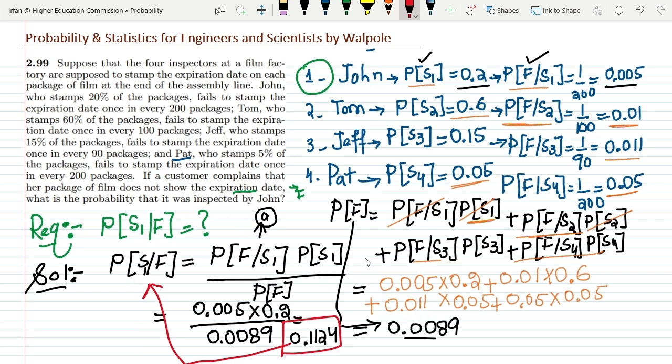Okay. So that's it for today, in which we have seen the solution of question 2.99, and the essence of these types of questions is to first formulate the strategy by writing the required data and also the given data available in the statement, and then formulate the mathematical strategy so that we can proceed towards the solution.